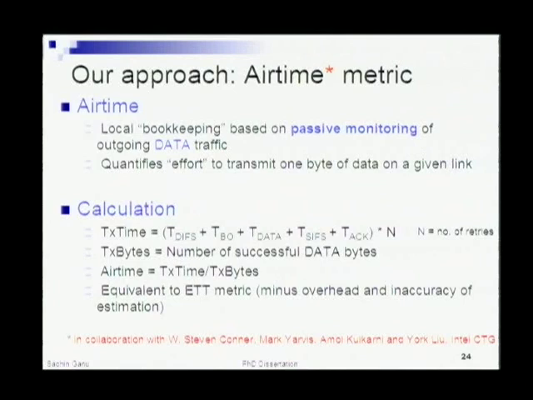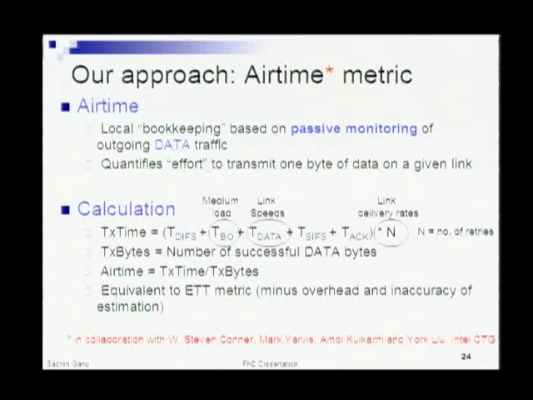So whenever the MAC layer gets a packet, it will stamp that interval, and the next timestamp will be when an acknowledgement for that packet is correspondingly received from the peer node. So the time between these two events essentially captures the time that the packet had to wait in the queue to get access to the medium, which is an indicator of what the load of the medium is.